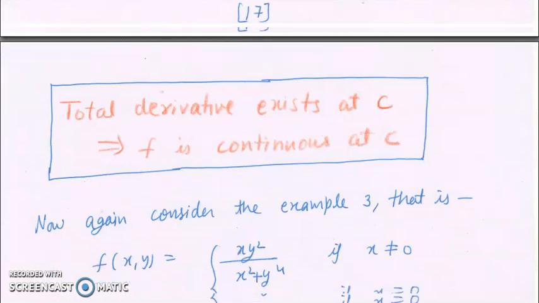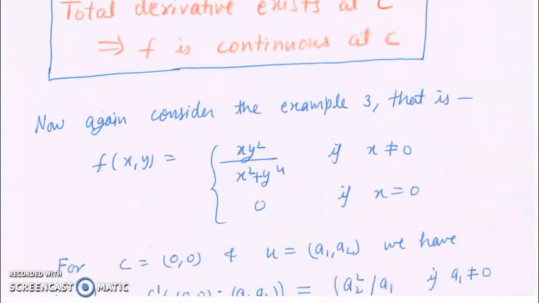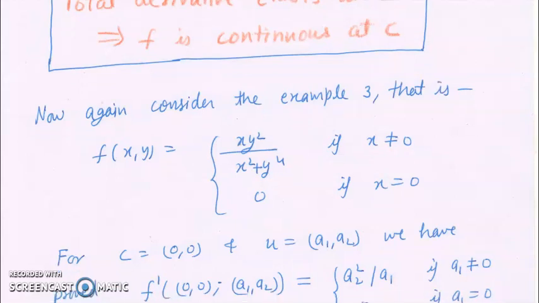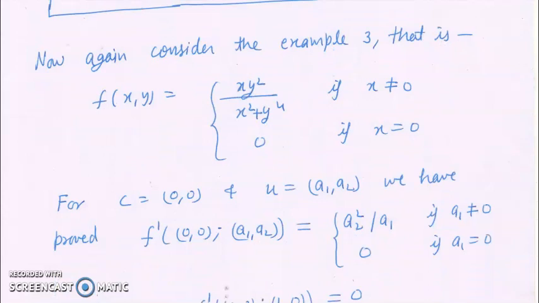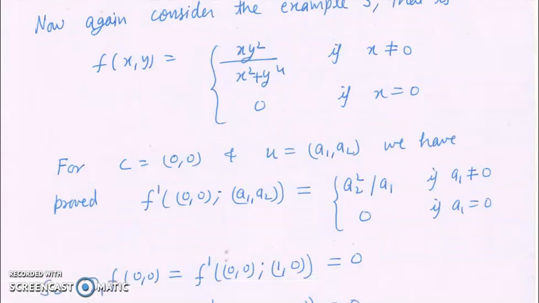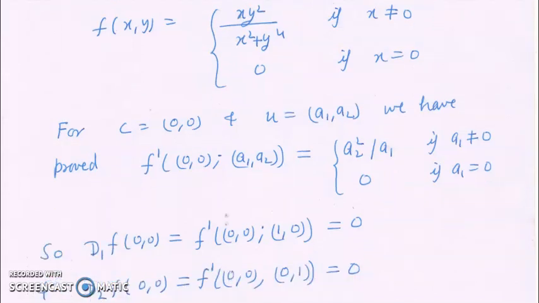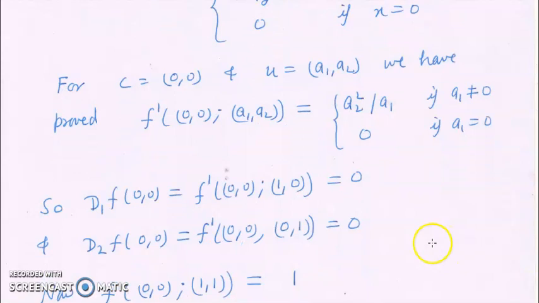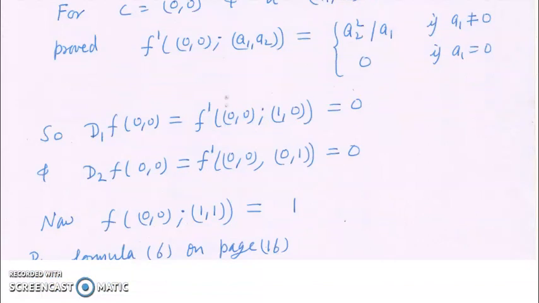Now consider again example number 3 which we have done in the previous lectures. The function f(x, y) = x y^2 / (x^2 + y^4) if x is not equal to 0, and 0 if x is equal to 0. For c = (0, 0) and u = (a1, a2), we have f'(0, 0; a1, a2) = a2^2 / a1 if a1 is not equal to 0, and 0 if a1 is equal to 0. This we have calculated in the previous lecture. We have also determined the partial derivatives, and the directional derivative in the direction (1, 1).